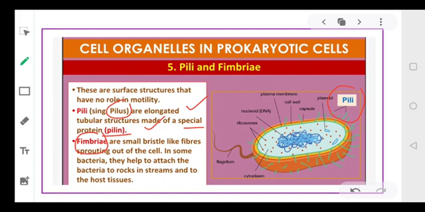And in some bacteria they help in attaching the bacteria to the rocks. So you can say that fimbriae basically help in attaching the bacteria to the rocks, and also that they help the bacteria to bind to the host tissues. It can be rocks or it can be a living organism. So they help in binding. While pili are made up of special proteins called pilin. No specific function is known so far, but they do not provide any function in motility.